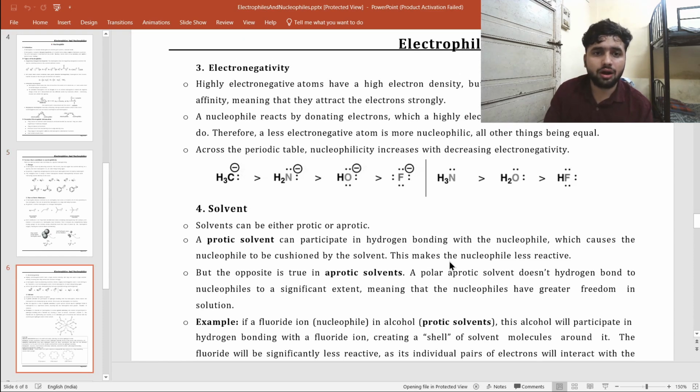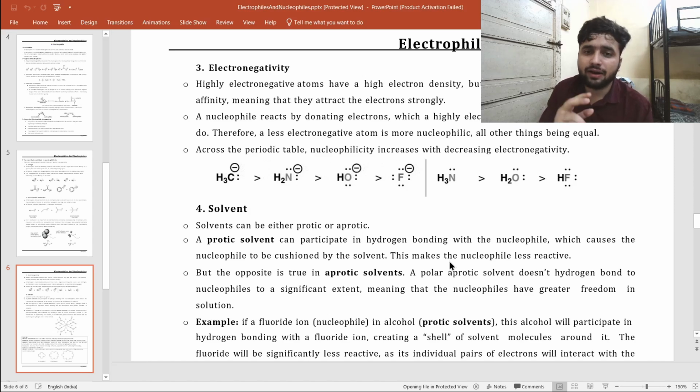So yes, electronegativity also affects nucleophilicity. Why? Because what are nucleophiles? Nucleophiles are species that donate their electrons. For a species to donate its electrons, there is one concept in chemistry, electronegativity. What is electronegativity? It is the ability to attract the shared pair of electrons. The greater the ability of the element, the more it holds the electrons towards itself.